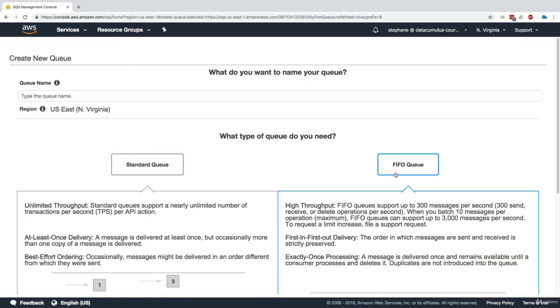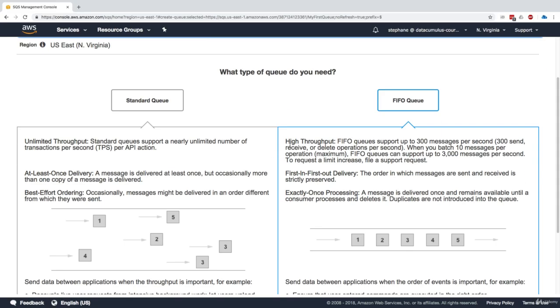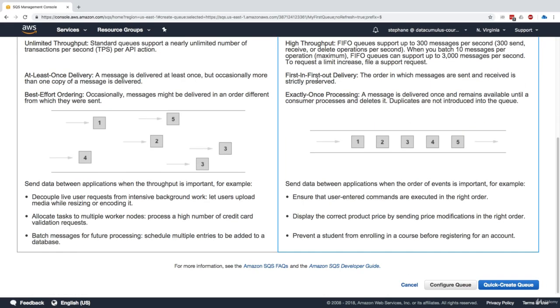And this time I'll select a FIFO queue, and I'll name it my second queue.FIFO. And we have to end it with .FIFO. As you can see, the FIFO has a high throughput, but up to 300 messages per second or 3,000 messages per second if you use batching. And if you wanted to get a limit increase, you could always file a support request.